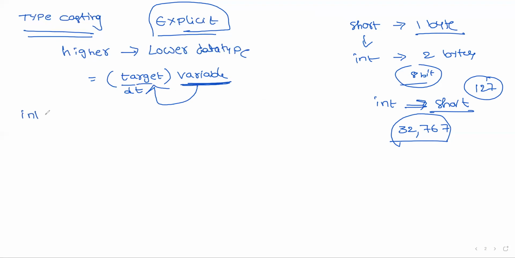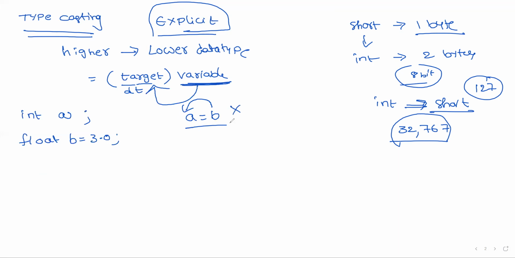For example, int a, float b. Assume we have two values. Suppose b is equal to 3.0, and a is equal to b. What happens actually? The value of float is assigned to integer. Is it possible to store a float value in an integer? 100% it is not possible.